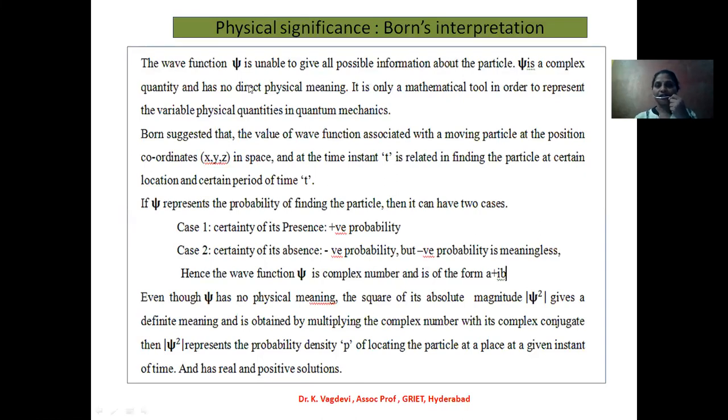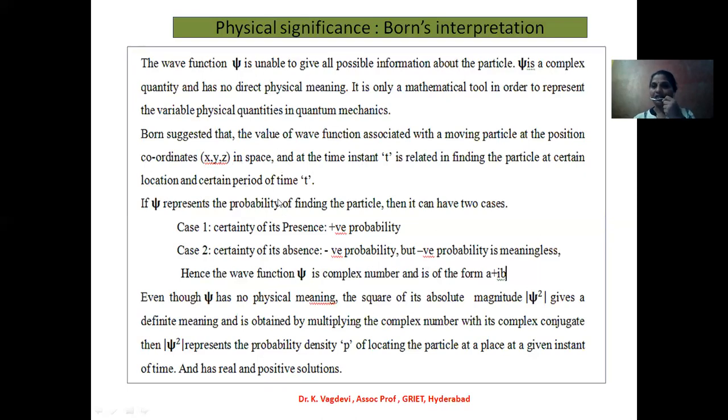The wave function psi is unable to give all possible information about the particle. Psi is a complex quantity and has no direct physical meaning. It is only a mathematical tool to represent the variable physical quantities in quantum mechanics. Born suggested that the value of the wave function associated with a moving particle at the position coordinates in space and an instant of time t is related to finding the particle at a certain location and a certain period of time. So psi gives the probability of finding the particle.